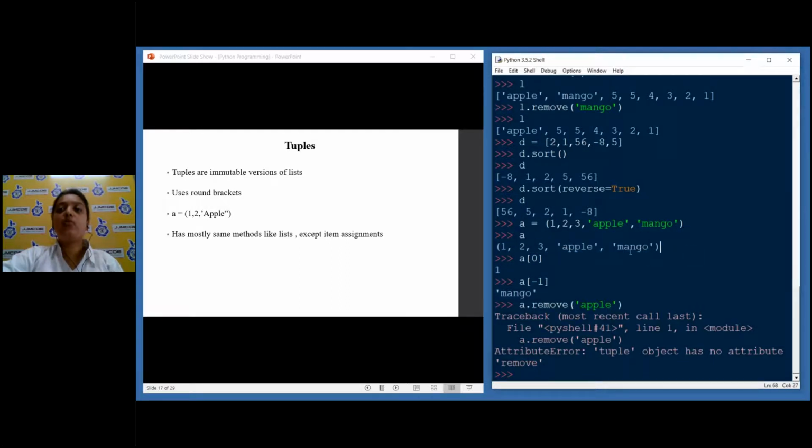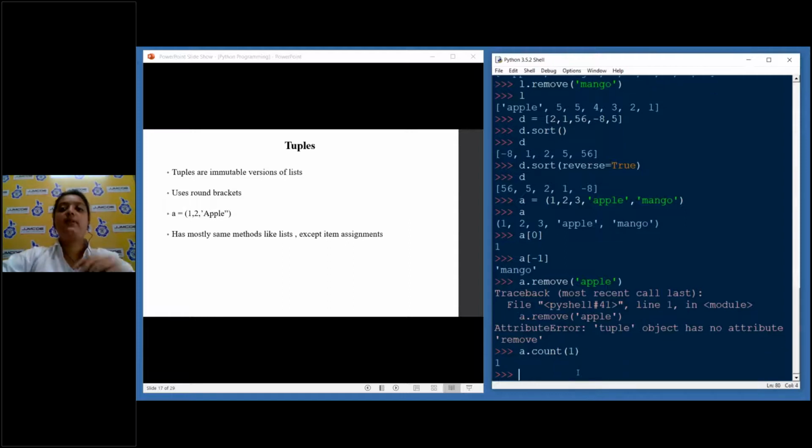So 1, 2, 3, apple and mango, you can only get the values for the purpose of using them. But otherwise, you cannot do any kind of manipulation. You cannot remove, you cannot add. Next, a tuple has mostly the same methods as a list except item assignment and deletion. You cannot assign anything, you cannot delete anything, but you can do something like a dot count. There is only one value of 1 here, so I got count 1. Other than assignment and deletion, all other possibilities are there.